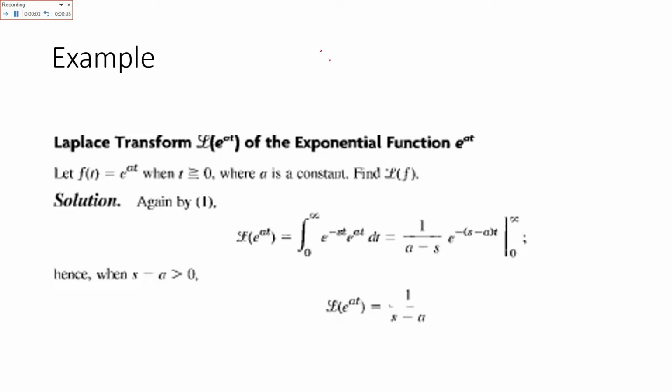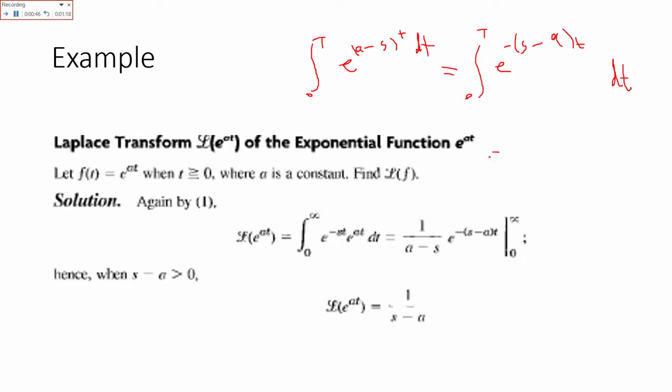As we have written here, integral 0 to t, e raised to power a minus s t dt. So we will write it as integral 0 to t, e raised to power minus s minus a into t dt. Now it is in the Laplace transformation form.